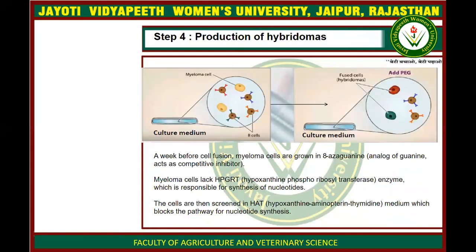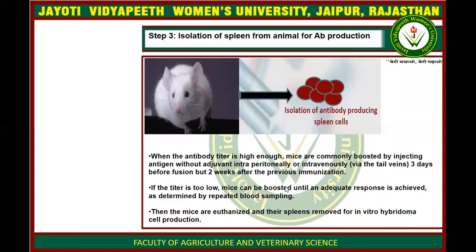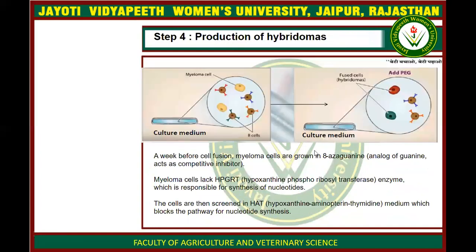Next is the production of monoclonal antibodies through hybridoma technology. So we have cells of the spleen here. Now we take some special kind of cells known as myeloma cells. What are myeloma cells? Myeloma cells have the capability to divide indefinitely. They are just like cancer cells.